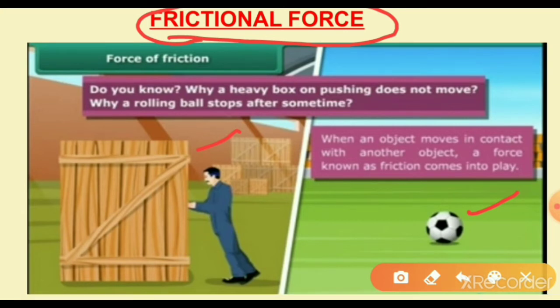The frictional force or force of friction arises between the surfaces of two objects. Here the man and the object are in contact with each other. Here the ball and the ground are in contact with each other. So the force of friction arises between the surfaces of two objects.